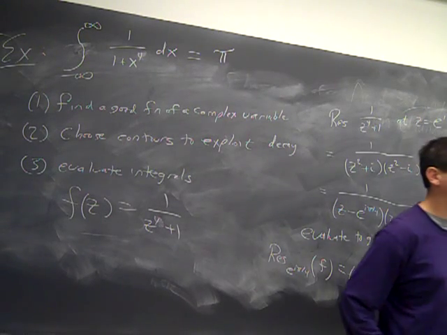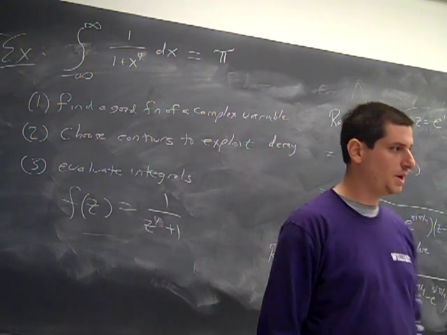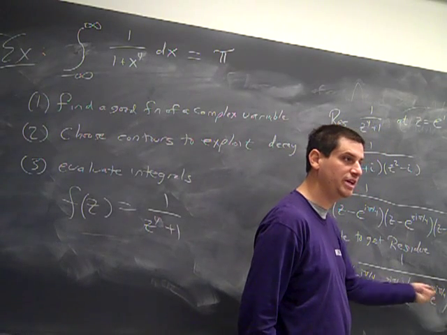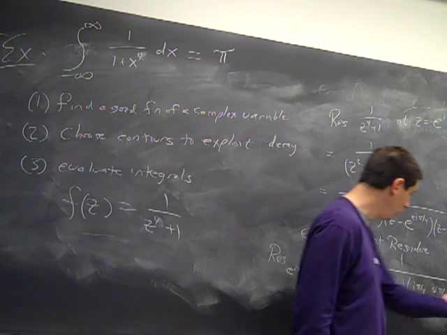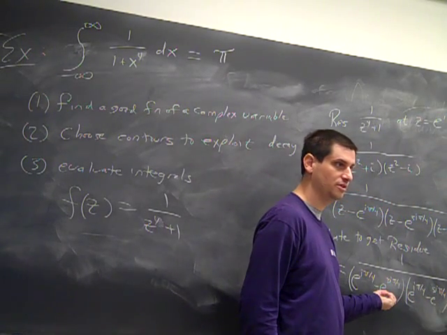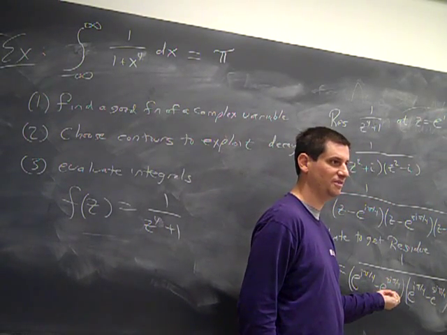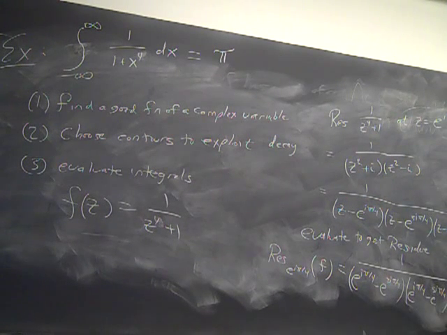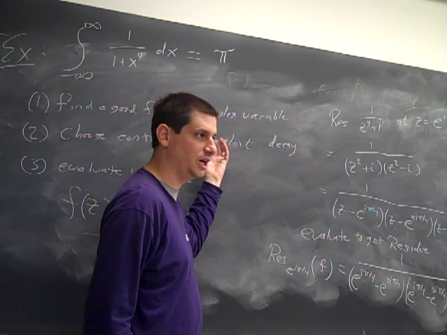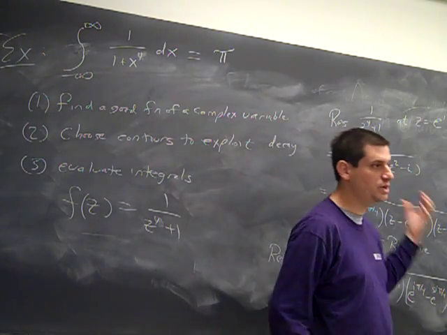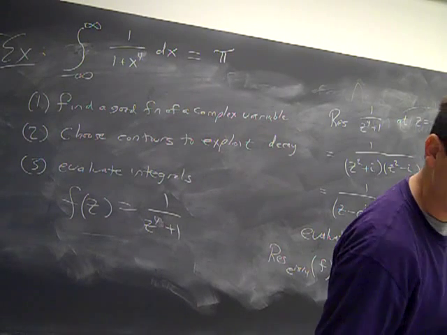What do you think the final answer should involve? Pi. If you look at everything down here, it's going to be involving things like square roots of 2. There's no pi's at all in this. Where's the pi going to come from? Yeah. So in fact, it's going to be pi times some nice function of square root of 2. So you have a nice shape for the answer. So again, I hope this gives you some sense of the power of complex analysis, that we can handle an integral like this without too much trouble.